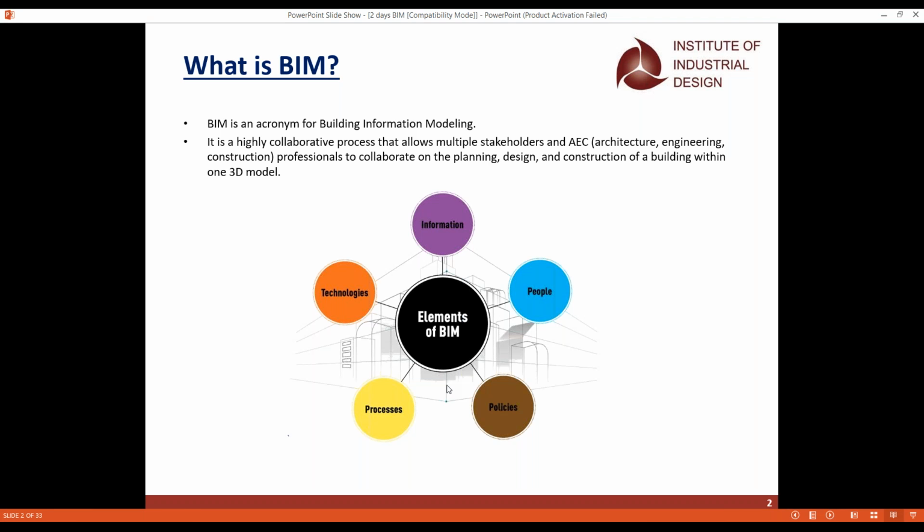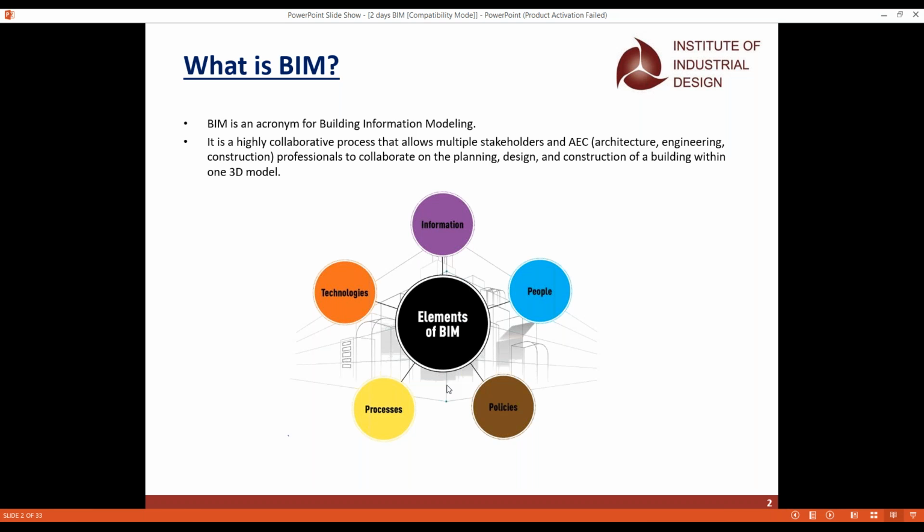When we take the Revit software, we have three different panels in Revit. The first is architecture, the next is structure, and the third is MEP, the mechanical, electrical, and plumbing. The first part, architecture, will be learned by all the architects and respective departments. When it comes to structure and MEP, structural engineers and mechanical, electrical, and plumbing engineers will have the rest of the part. That is why the BIM concept is always taken care of by the AEC department: architecture, engineering, and construction.